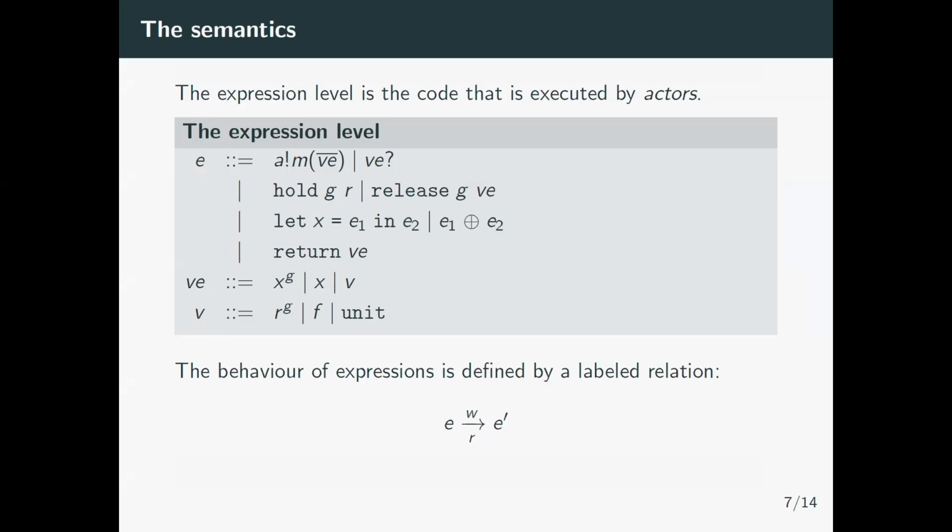The first one is just value expressions, very simple, not going to go into that. And the expression level is the one that is executed by actors. So an actor can send a message, await a future, hold a resource, release a resource, sequentially compose, and non-deterministically branch. The most important thing about this semantic step is that it's going to be a labeled transition in which we label what is written and read from the outside system, and that is seen from the process level.